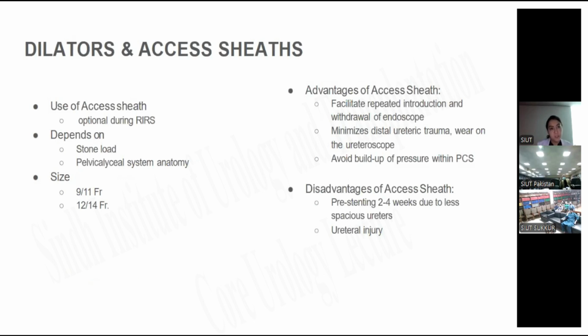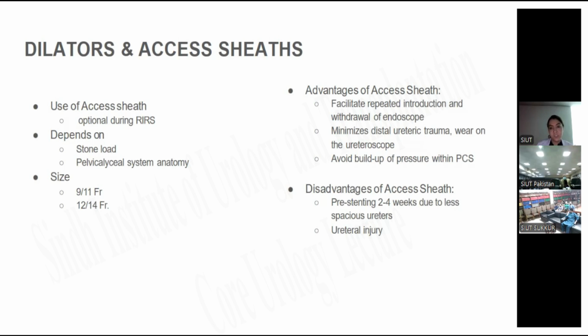Dilator and access sheath. Use of the access sheath during RIRS depends upon the stone load and pelvicalyceal system anatomy. Its sizes are 9 by 11 FR and 12 by 14 FR. Advantages of the access sheath: it facilitates repeated introduction and withdrawal of the endoscope, minimizes distal ureteric trauma, wear on the URS, and avoids the buildup of pressure in the pelvicalyceal system.